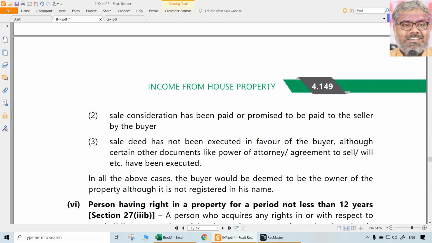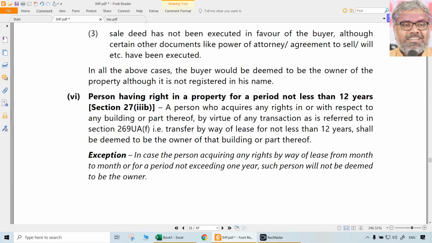Let us say, imagine there is a sale deed that has been written. There is a seller and there is a buyer. The sale deed is written already, okay, and the buyer has paid money also. Money also has been given, but the only point is registration did not happen. Seller gave the possession to the buyer, buyer gave money to the seller, everything happened, only registration did not happen. So what? Just because registration did not happen, can we say that B is not the owner of the property? We cannot say that. Still B is the owner of the property.